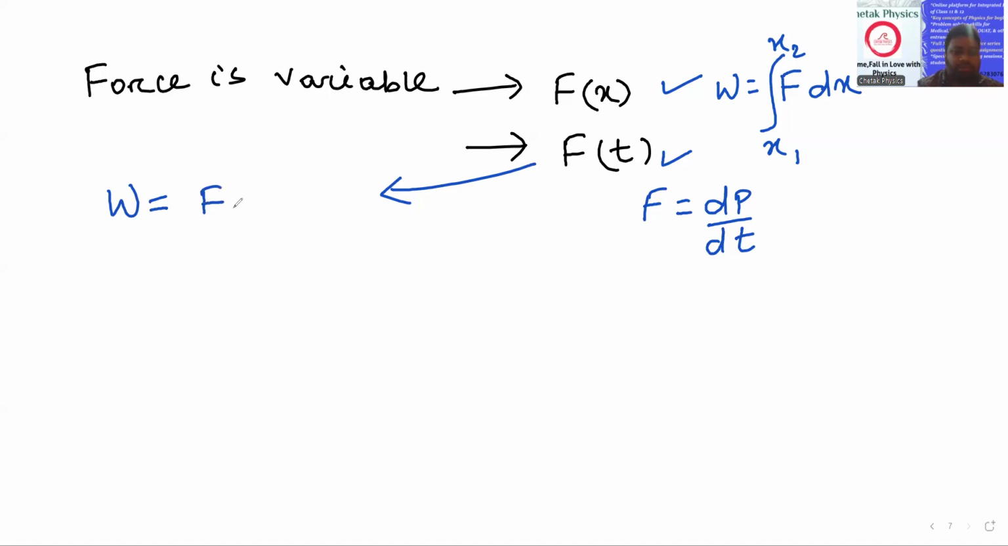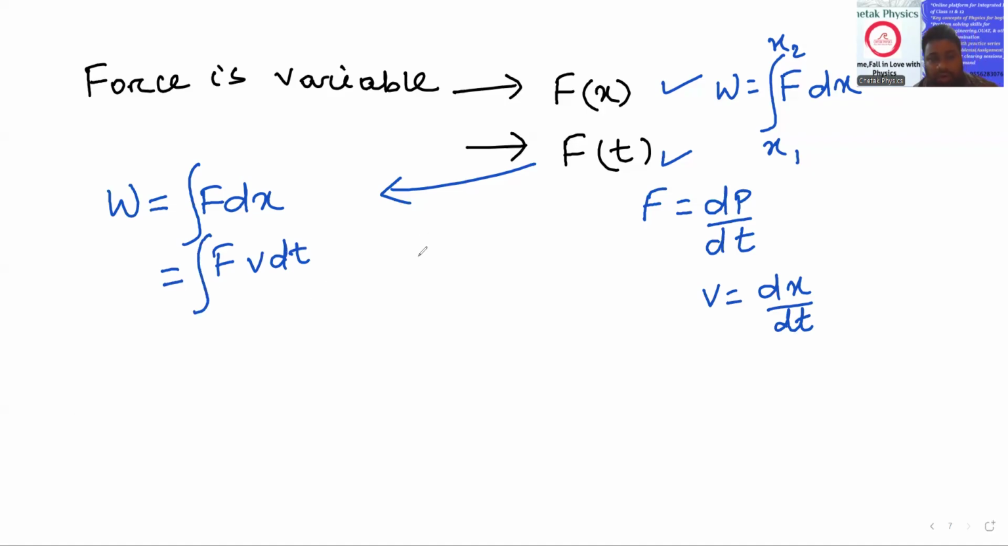So see, use the first formula. This is the main formula, integration of F dx. We have to represent it in terms of t. So dx is the displacement. Students, you know velocity equals dx by dt, obviously the derivative of displacement with respect to time. Then you can replace dx as v dt. Now we have converted the variable from x to t, from displacement to time.